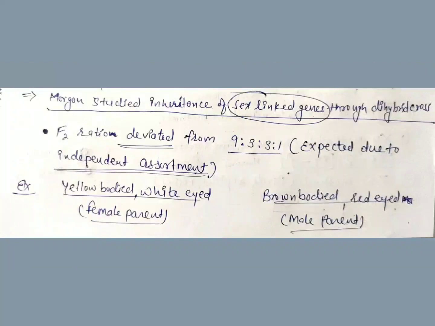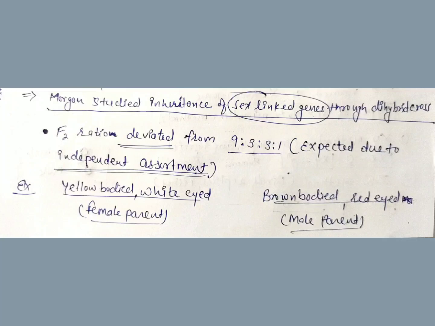When Morgan studied inheritance of two characters, that means a dihybrid cross, of genes which were located on the sex chromosome, like when he crossed a yellow-bodied and white-eyed female with a brown-bodied and red-eyed male, he found that in F2 the phenotypic ratio deviated from the Mendelian ratio, that is 9:3:3:1, which was expected due to independent assortment.